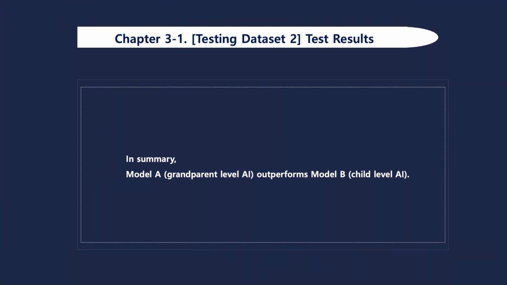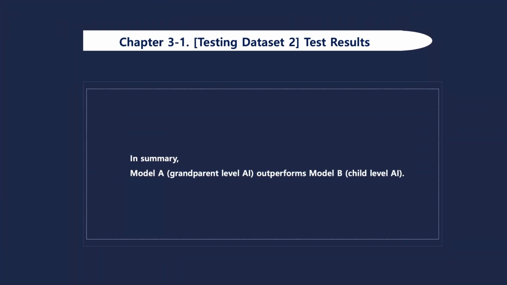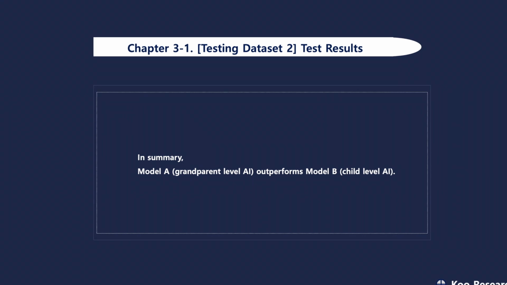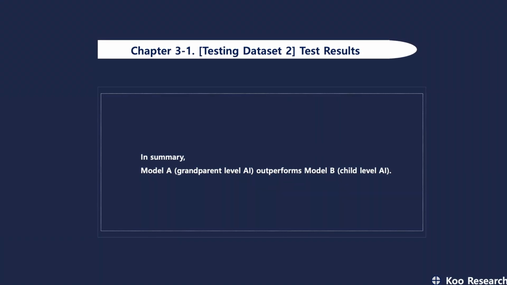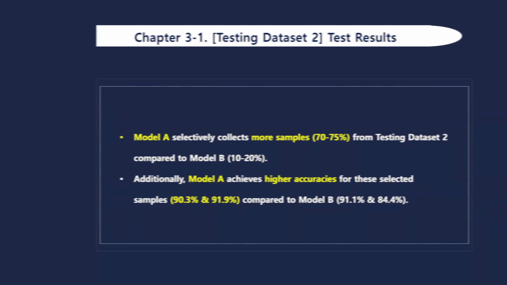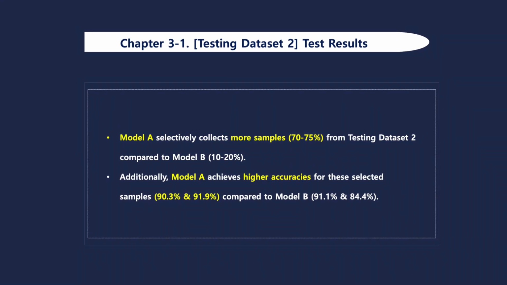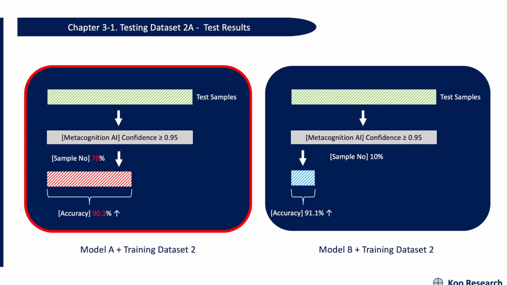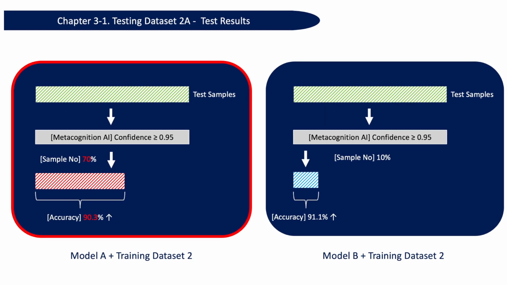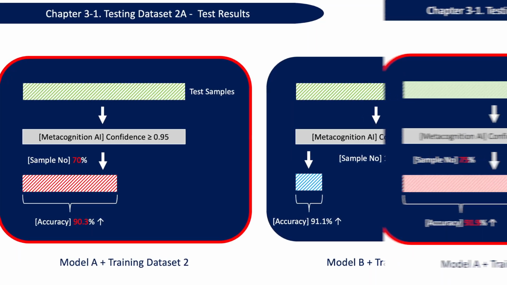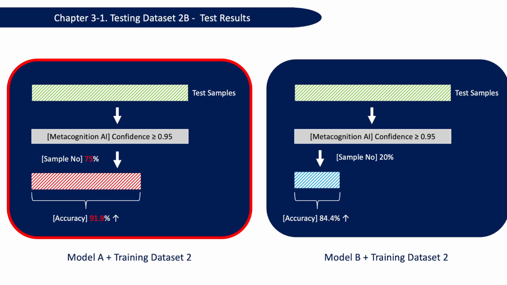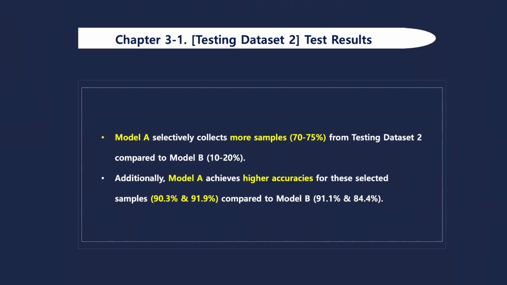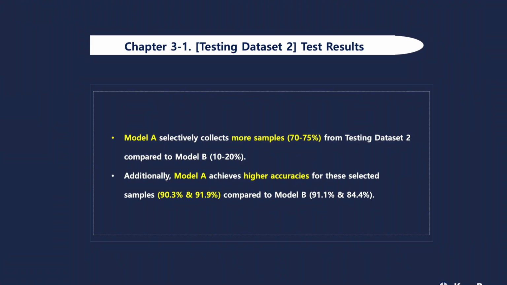Chapter 3:1. Testing Dataset 2, Test Results. In summary, Model A, grandparent level AI, outperforms Model B, child level AI. Model A selectively collects more samples, 70 to 75%, from testing dataset 2 compared to Model B, 10 to 20%. Additionally, Model A achieves higher accuracies for these selected samples, 90.3% and 91.9%, compared to Model B, 91.1% and 84.4%.